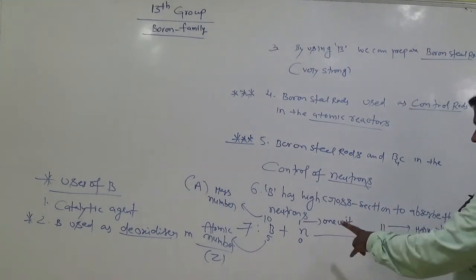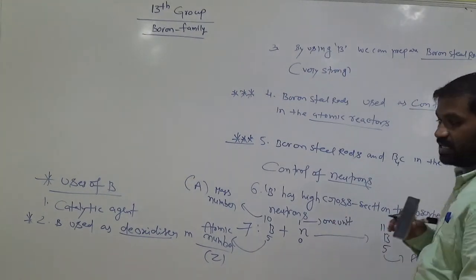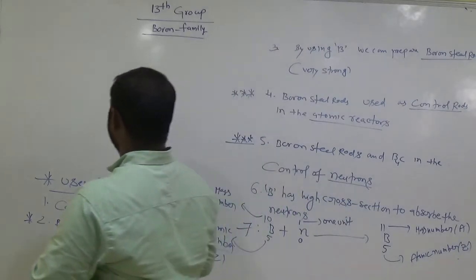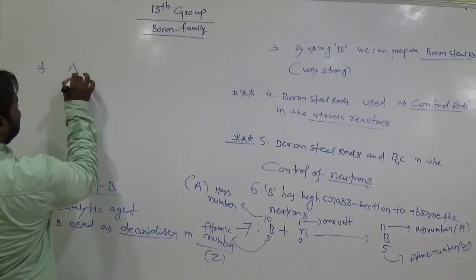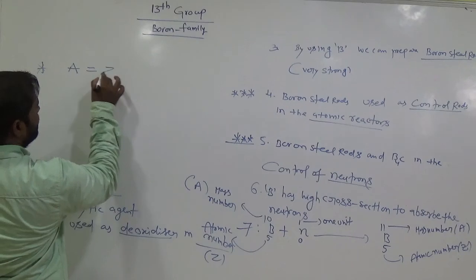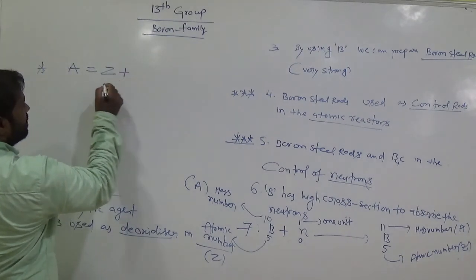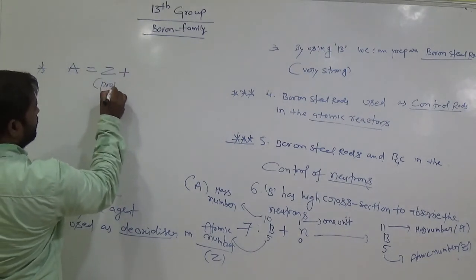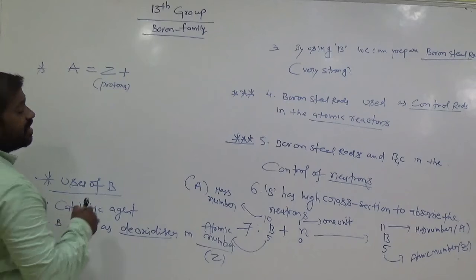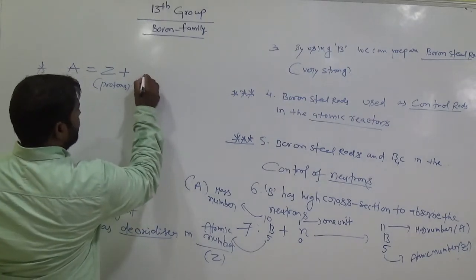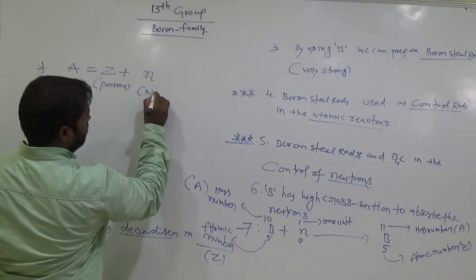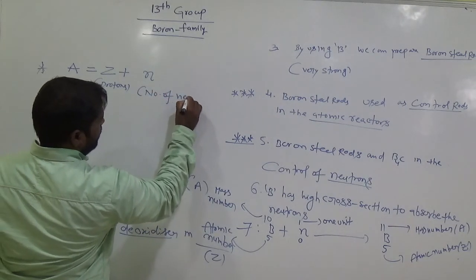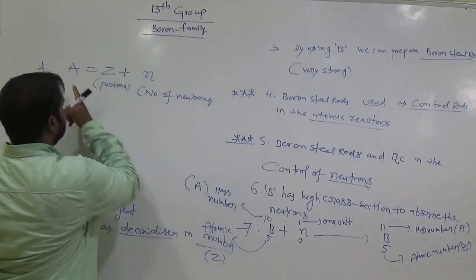So what is the difference between B10 and B11? We need to discuss that here. We have the formula: mass number A equals atomic number Z, which is also the number of protons, plus the number of neutrons, denoted with N. Mass number is equal to the number of protons plus the number of neutrons.